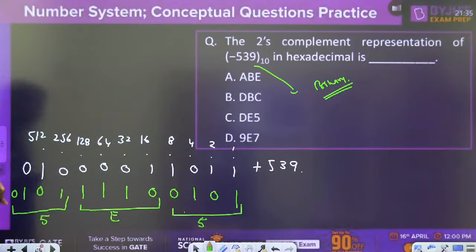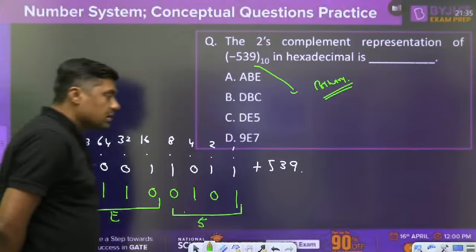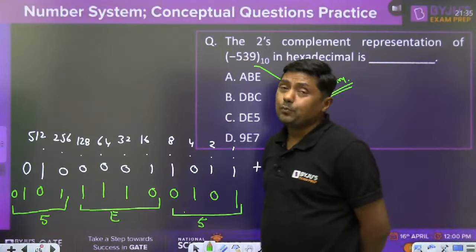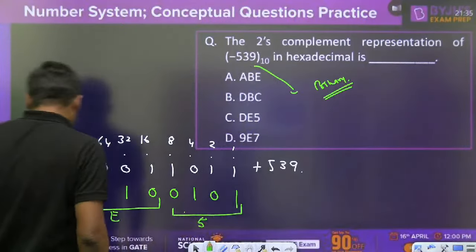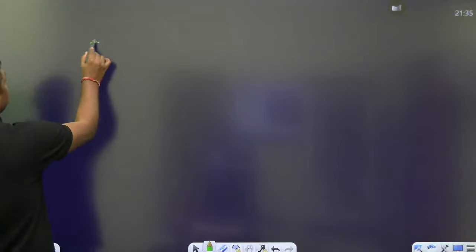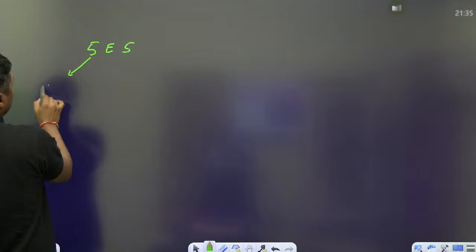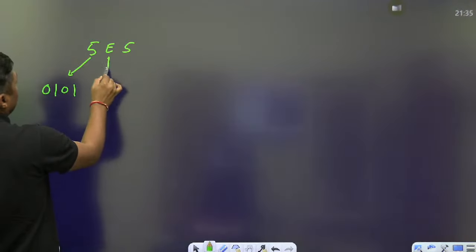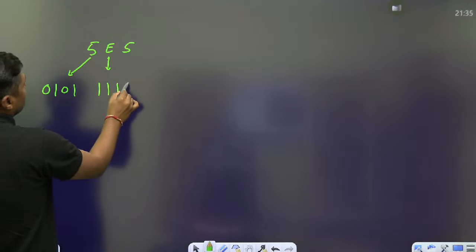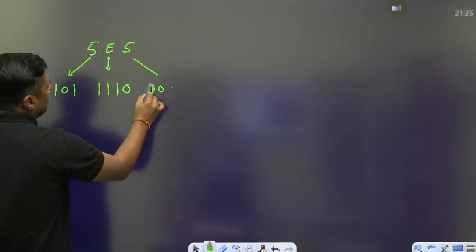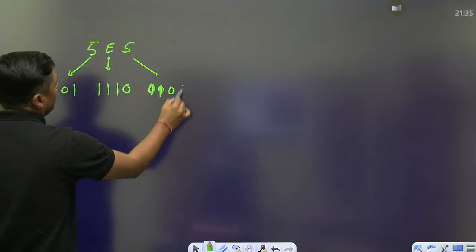Now, there is one problem. What is the silly mistake? Can you tell me what is the silly mistake here? Suppose I am writing this answer 5E5. What will the user do? User will convert it into what? 101. And then what is the E? 1111, 1110, and what is this? 5, 1001. 0, 1, 0, 1.